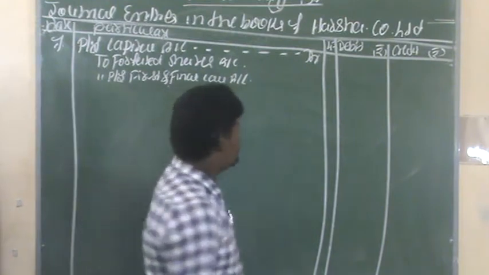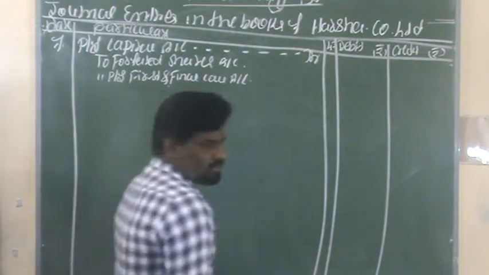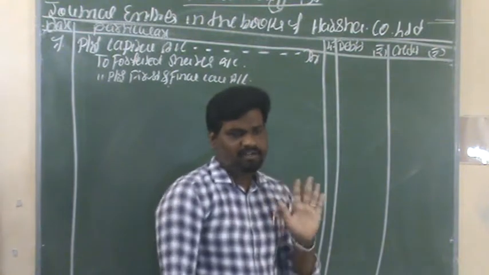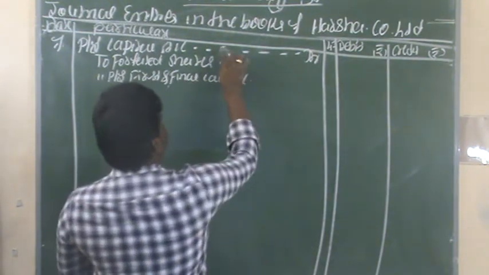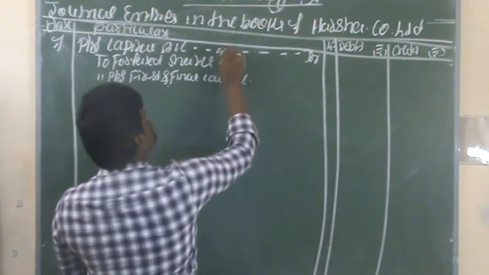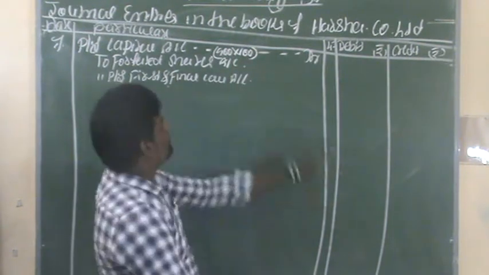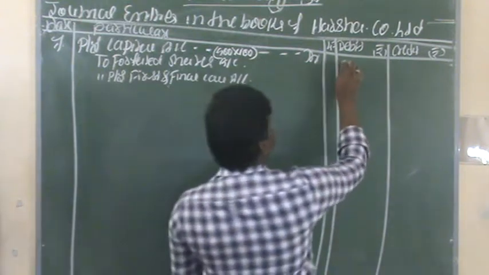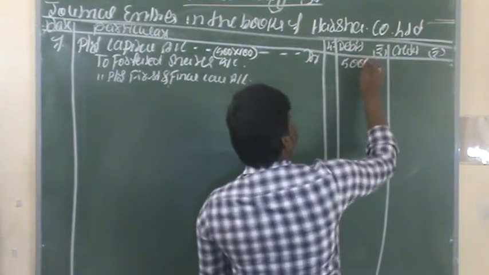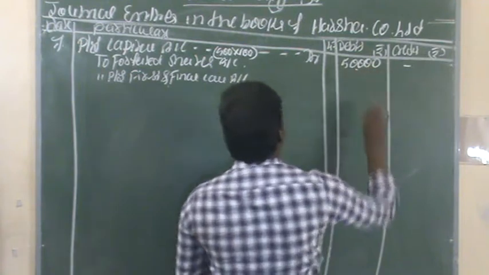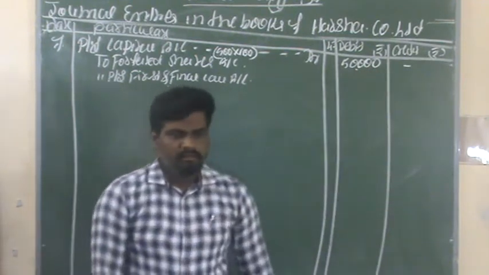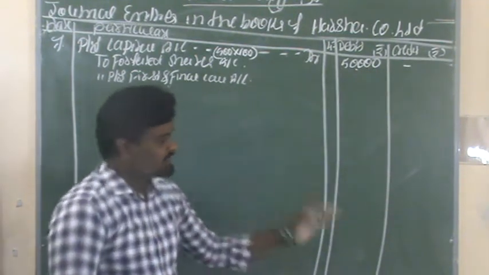Now we need to calculate the value. Actually here the total number of forfeited shares is 500 shares, right? These 500 shares into, in the beginning the value of each share is 100 rupees. 500 shares into 100 rupees, 50,000. We received all the money except at the time of first and final call.